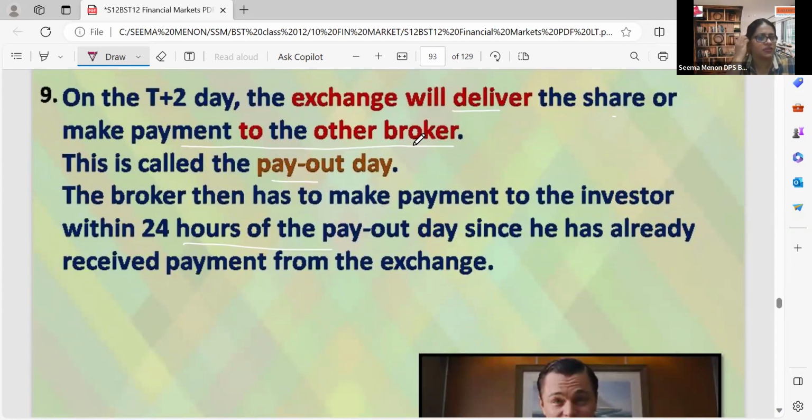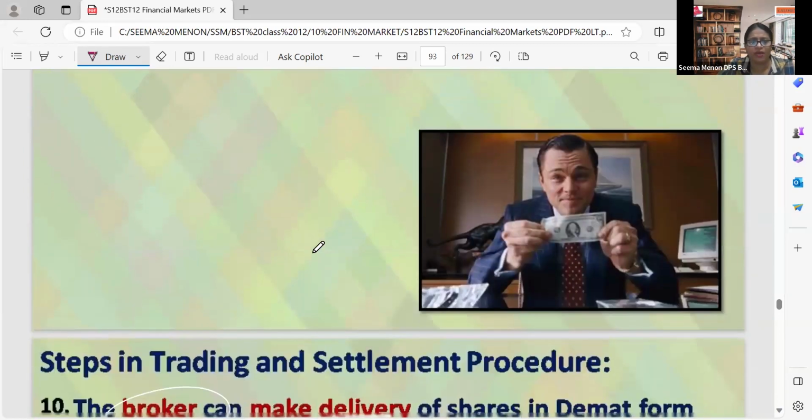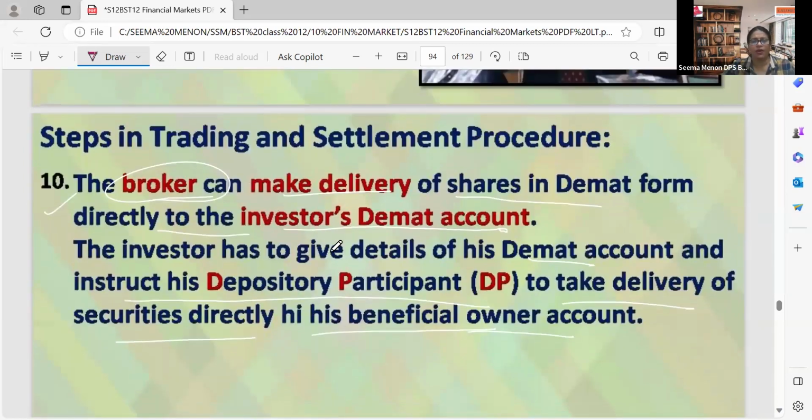So within these two days, once our broker makes payment to the exchange or delivers the share, what will the exchange do? If I am purchasing the shares, the exchange will make the payment to the other broker because I am purchasing it. For others, it will be a sale. They want to get the payment. This is called pay out day. Then the broker has to make a payment to the investor within 24 hours of the payout date. Then what comes after that? The last one. The broker can make a delivery of shares directly to the investor's demat account.